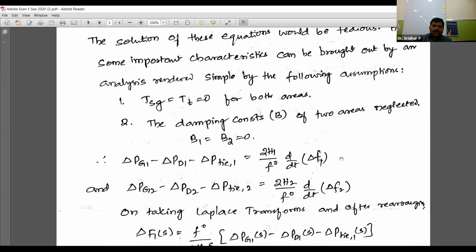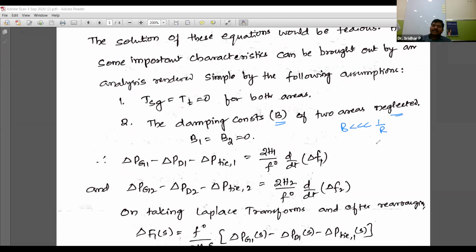So we know that. One more important observation here, in order to further simplify this damping constant also. This damping constant, that is nothing but the B of two areas, is also neglected, because from the beginning we observed that B is very, very smaller than 1 by R. Because this dynamic response is in the two area system.